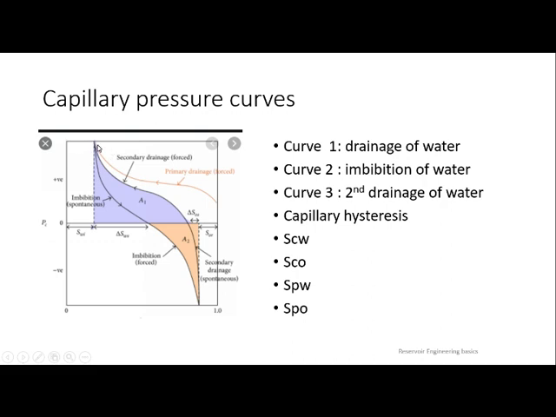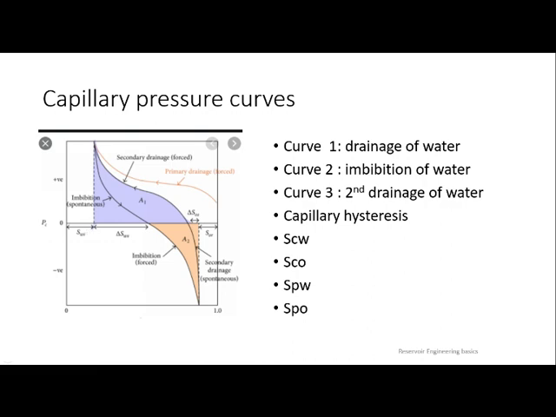Why? Because the connate water which was there earlier, during the birth of the sedimentary rock, cannot be displaced by your oil. So that was left. When you project this point towards the x-axis, the value is known as Swi, which represents connate water saturation. Swi is a synonym of Scw also. Interstitial water, Swi representing interstitial water, is nothing but connate water. So this is the water which was left by oil. Nothing can be done to displace this water.